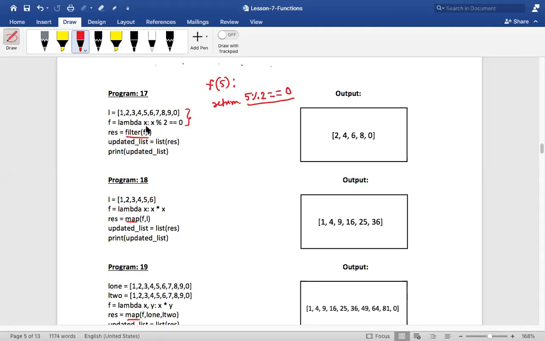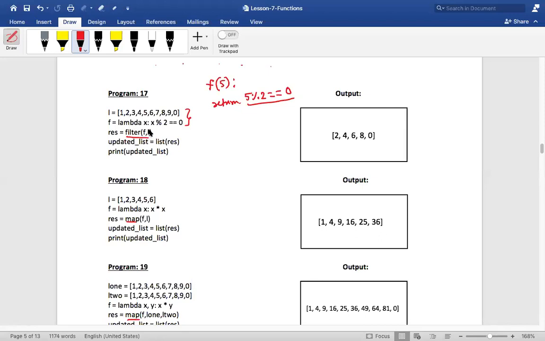Is this clear, my dear friends? This filter function will take each element from this list and pass those values to this particular lambda function.